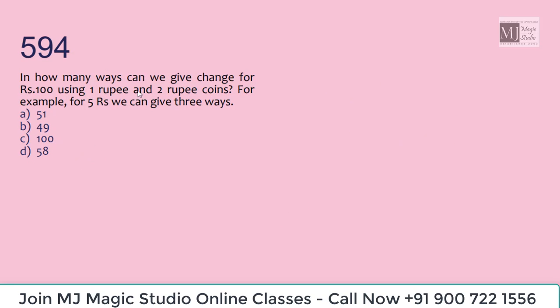In how many ways can we give change for rupees 100 using 1 rupee and 2 rupee coins? For example, 5 can be given in 3 ways. Okay, so that means let me have X number of 1 rupee coins, that would be 1 into X, and Y number of 2 rupee coins, 2 into Y. This should be equal to 100. So I end up getting X plus 2Y equals 100, isn't it?